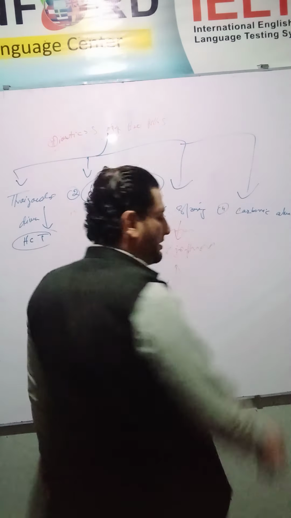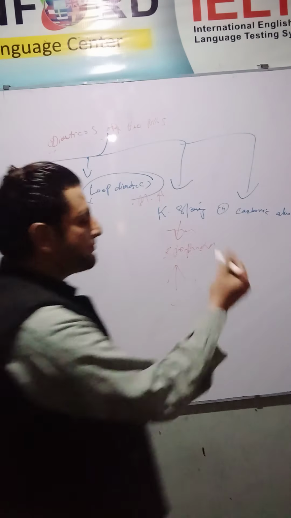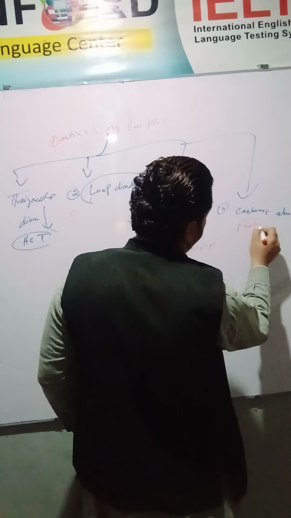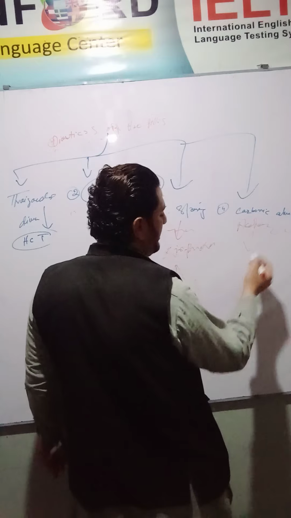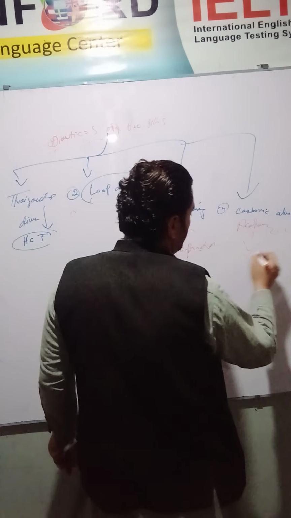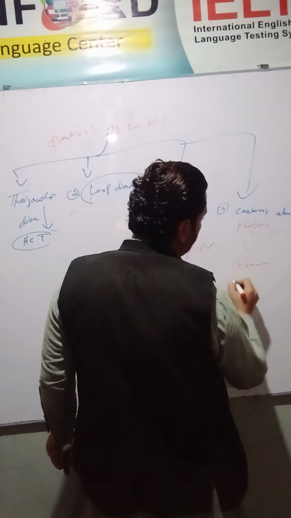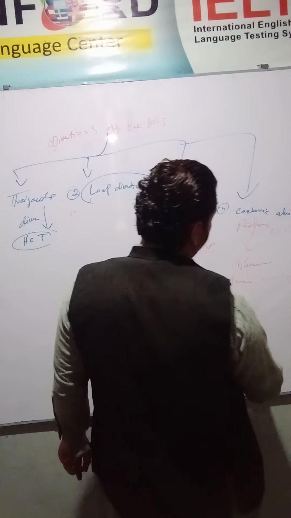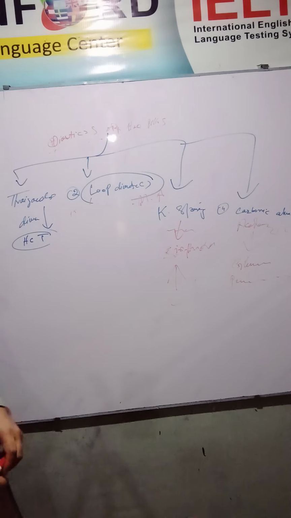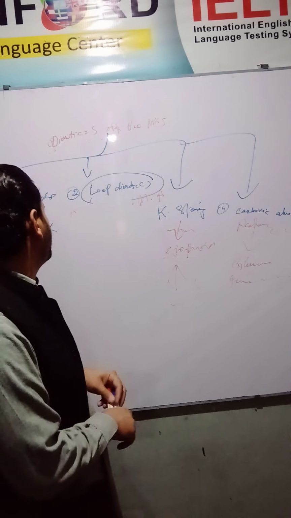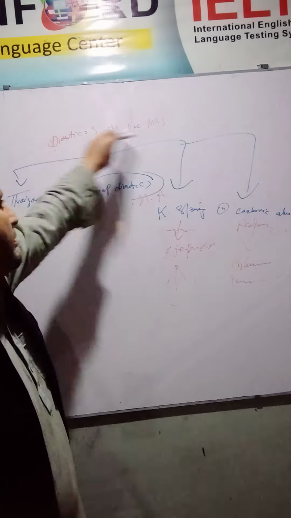The carbonic anhydrase inhibitor is acetazolamide. Acetazolamide has a very good function in glaucoma, pulmonary edema, and problems of this type. So acetazolamide has good efficacy in glaucoma patients. So this is a short classification of the diuretics.